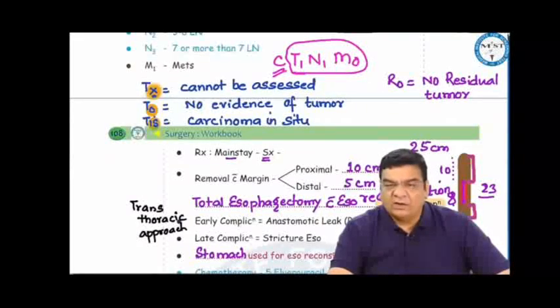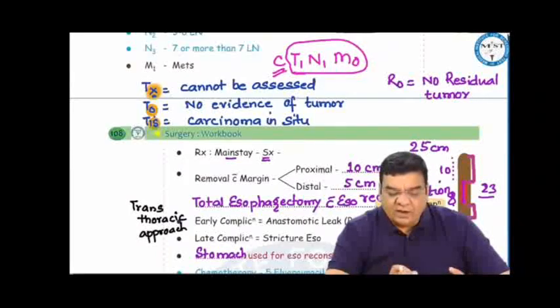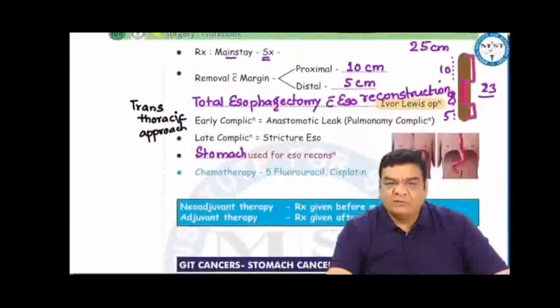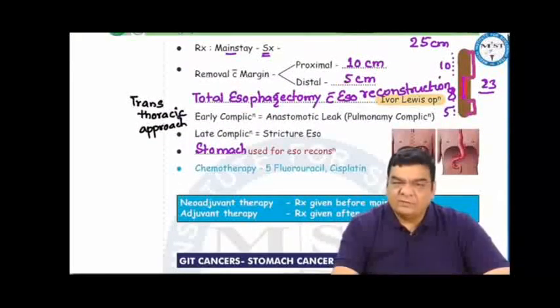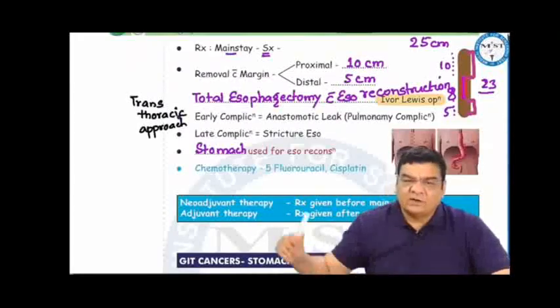R0 means no residual tumor. That means if the surgeon has done the surgery, after surgery, if there is no tumor left inside the body, that we call as R0 resection. The mainstay of treatment for esophageal cancer would be surgery, where we have to take adequate margin around the cancer. Proximal margin taken is 10 centimeters, distal is 5 centimeters, so we'll end up doing a total esophagectomy with esophageal reconstruction. We commonly use stomach for esophageal reconstructions.